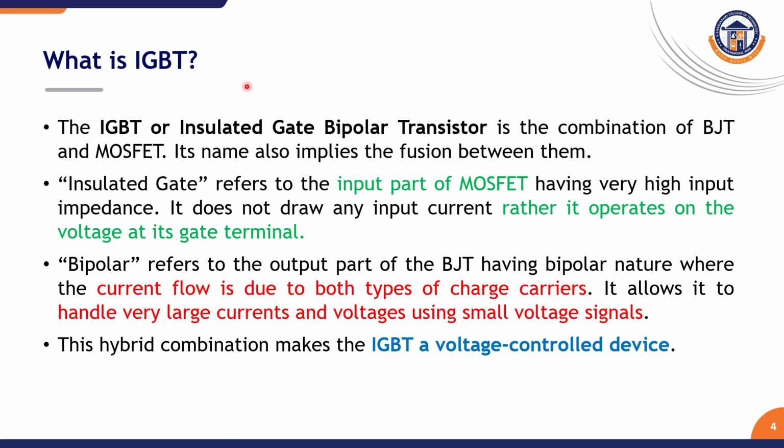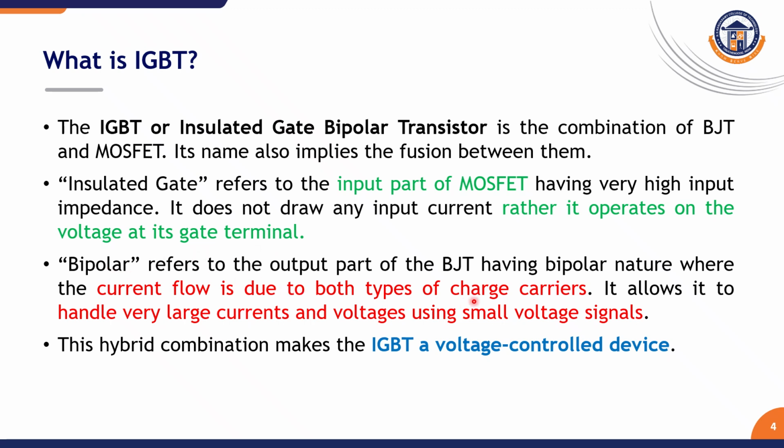What is IGBT? IGBT is nothing but insulated gate bipolar transistor. It is the combination of BJT as well as MOSFET. It's a fusion of these two. By the name itself, we can know that insulated gate refers to the input part of MOSFET having very high input impedance. It does not draw input current; rather it operates on the voltage at its gate terminal.